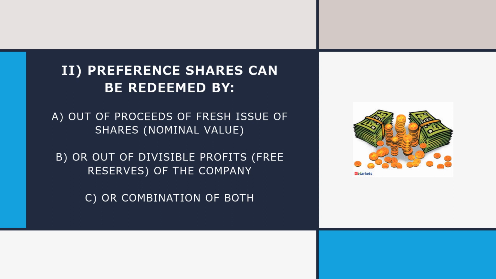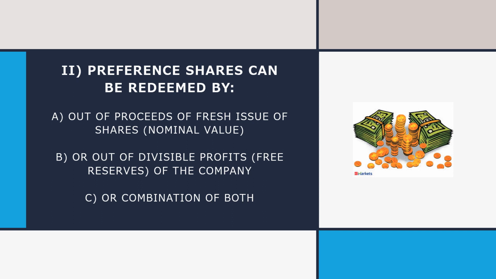Now, if in a question it is given that the investments are sold, lands are sold, machineries are sold to redeem the preference shares, how is it possible then? See, जब company profit earn करती है, then they don't keep that profit idle in the company. Rather, वो उस profit को कहीं ना कहीं invest करती है.